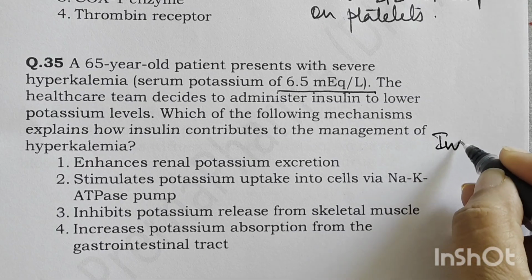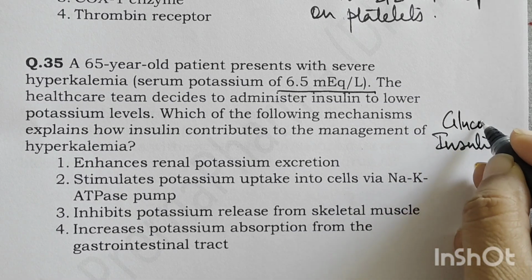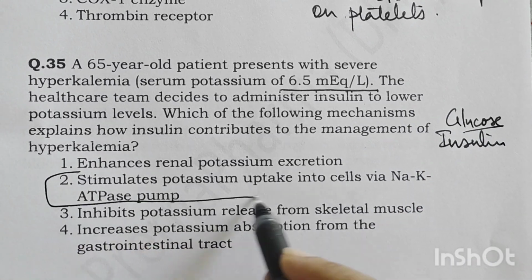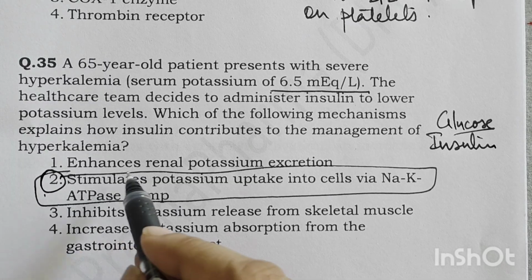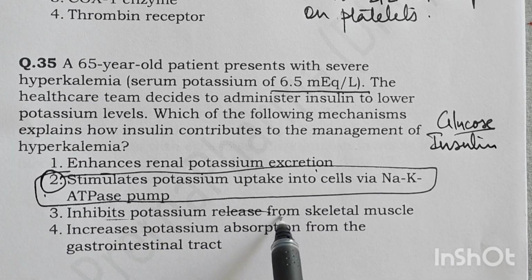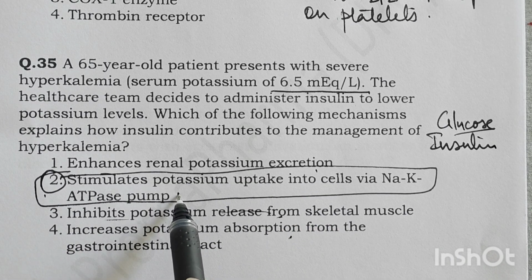So insulin, and more effectively if glucose and insulin are given together, stimulates the potassium uptake into the cells via the sodium potassium ATPase pump. It does not enhance the potassium excretion, does not inhibit potassium release, does not increase the potassium absorption. It stimulates the potassium uptake into the cells via the sodium potassium ATPase pump.